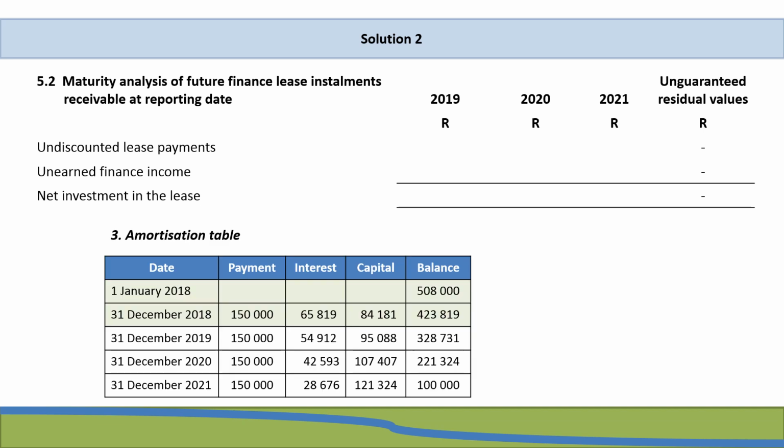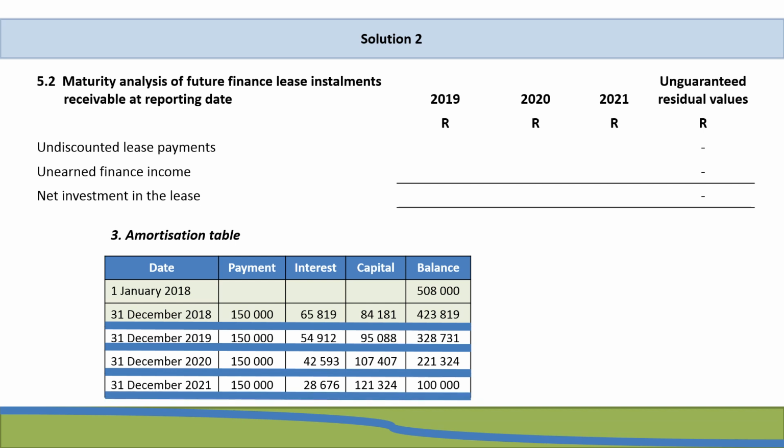And if you are someone who gets confused between the different year ends, especially when you have more than one payment that falls within a year end, or when year end and payment dates don't agree, then it is helpful to draw lines at each year end to make it easier for yourself when it comes to the disclosure, so that you know what should be included in which period.